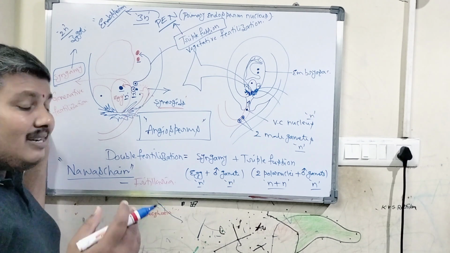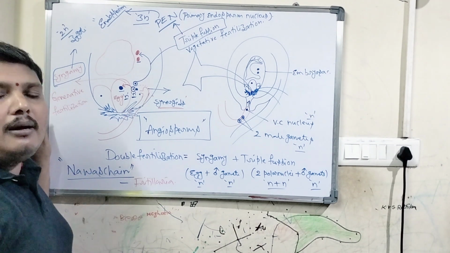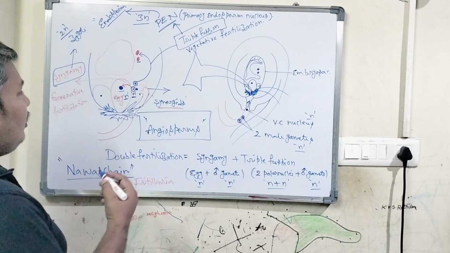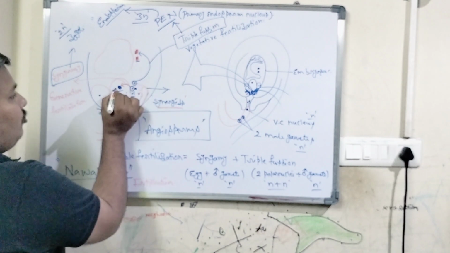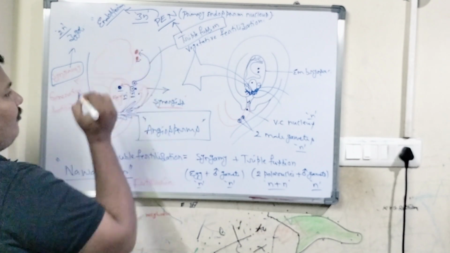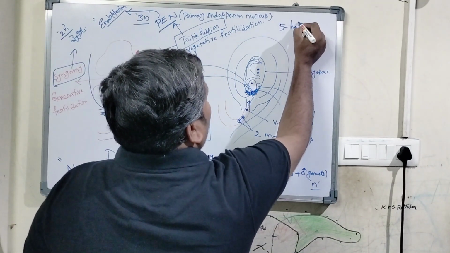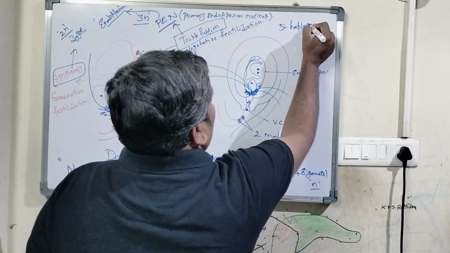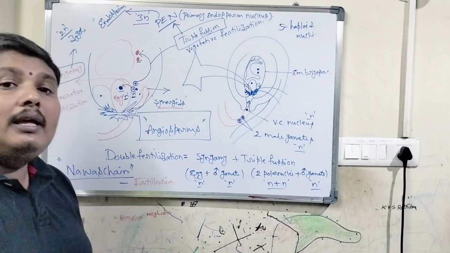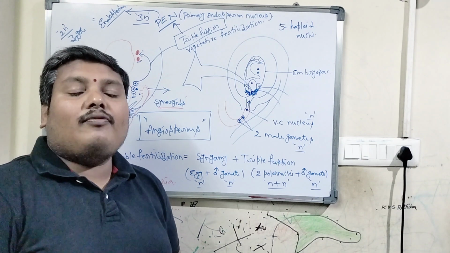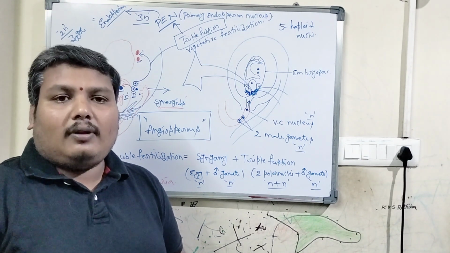So you can count 1, 2, 3, 4 and 5. A total of 5 haploid nuclei are involved in the formation of a single seed in angiosperms, right?